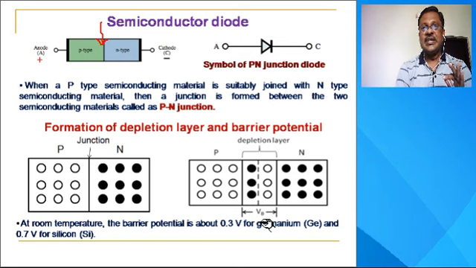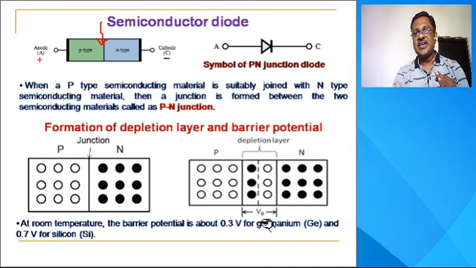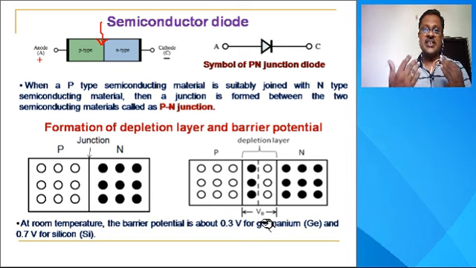Now in the next lecture we will discuss the biasing of the PN junction. There are two types of biasing, forward bias and reverse bias. So we will meet in the next lecture.